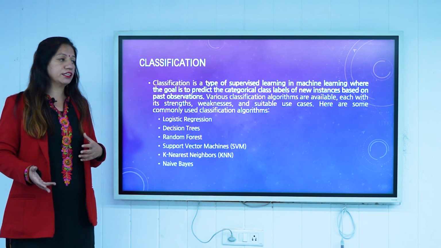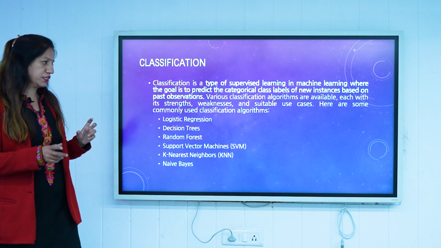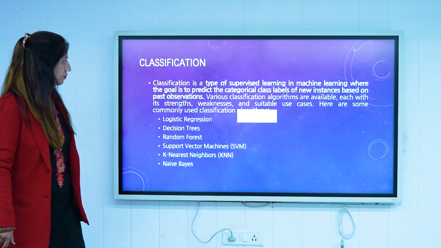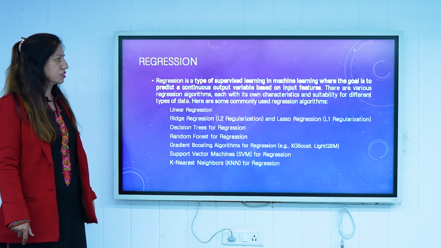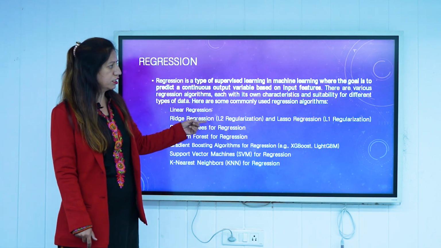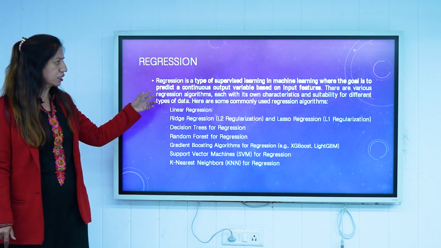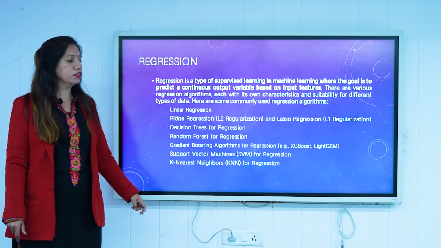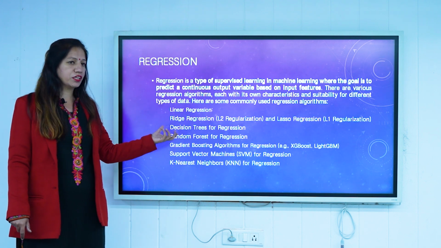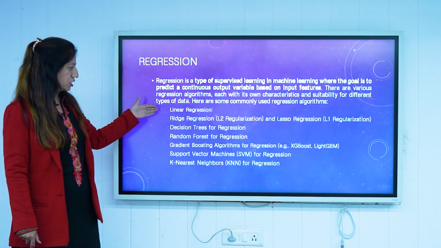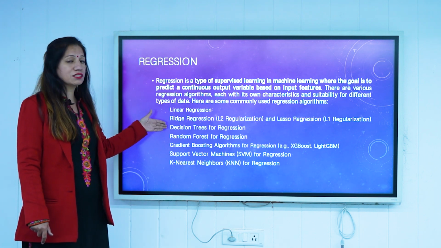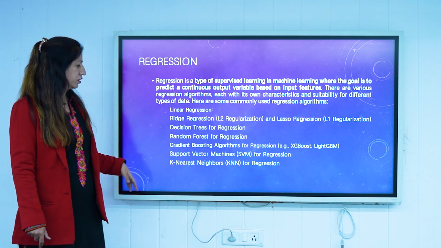It will classify the data according to feature categorization. The next supervised learning model is regression. It is again a type of supervised learning in which the goal is to predict a continuous output variable based on the input features. So classification and regression, both models are supervised. In this case, linear regression and decision trees are very much used for regression models.